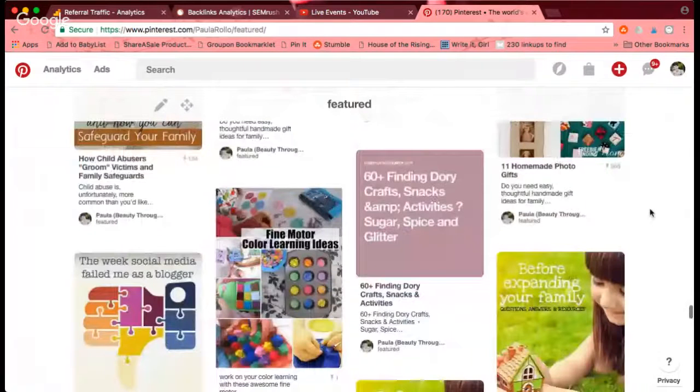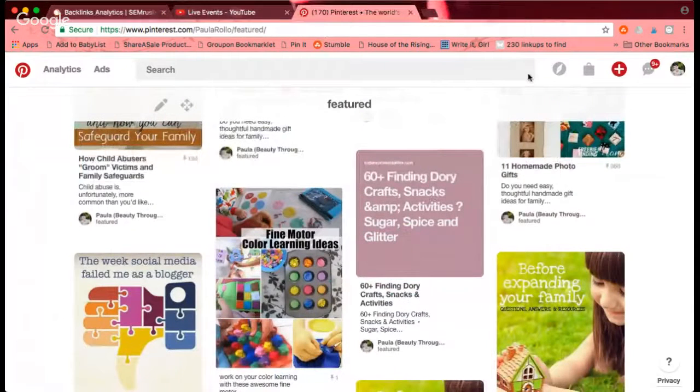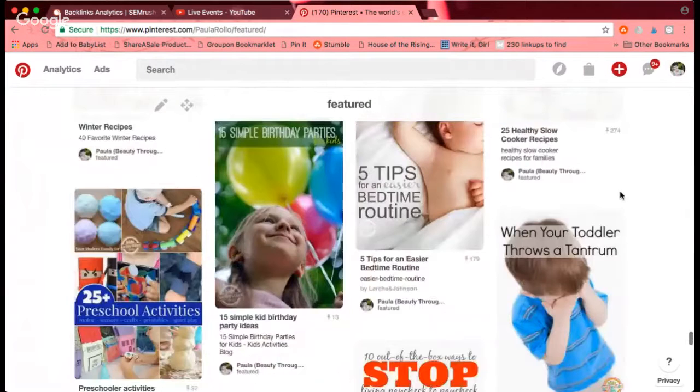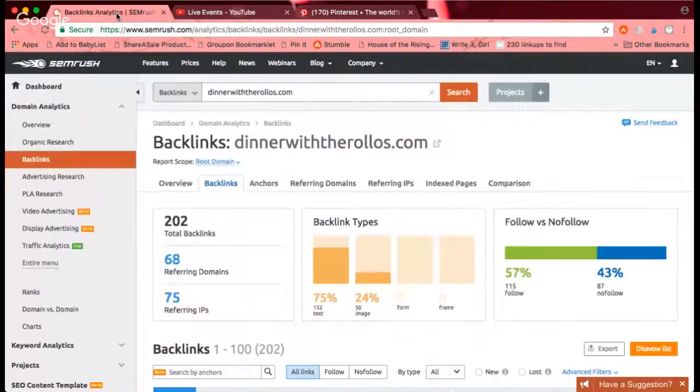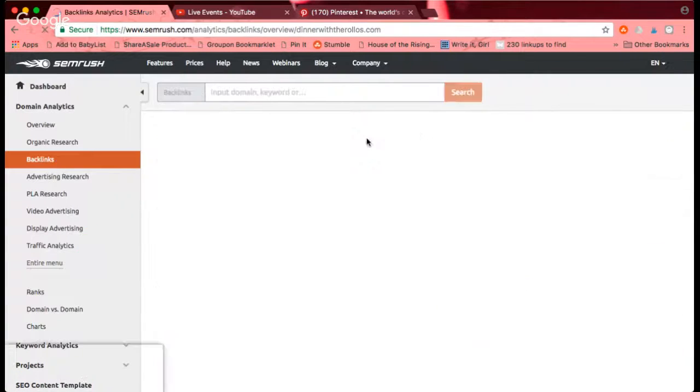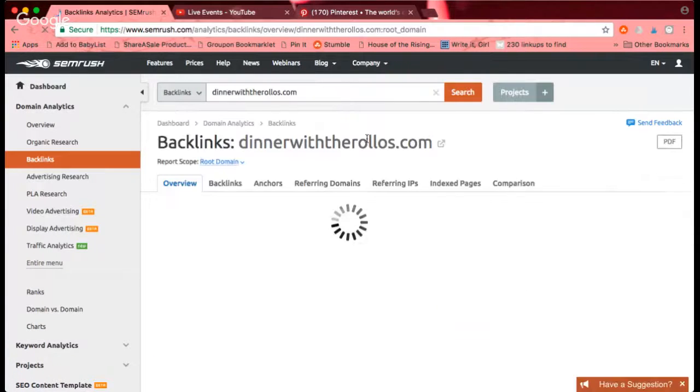So next, I'm going to close out Google Analytics. I'm going to show you guys how SEMrush works, and this is the paid program. So if you are not in a position where you can pay for a program, just keep it in the back of your mind for a different time, or go forth and start working on Google Analytics. But I found this to be totally worth it, and I hate spending money. So I am in SEMrush. From your dashboard, like I've already put in that Dinner with Aurelos is a site that I own, and then you click backlinks, because that's what we're working with right now.